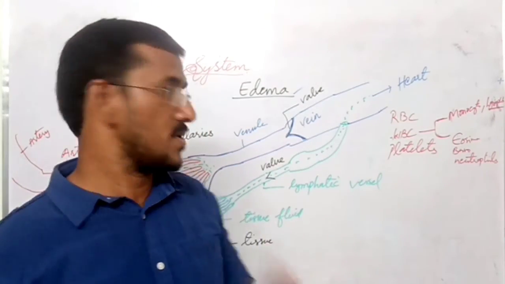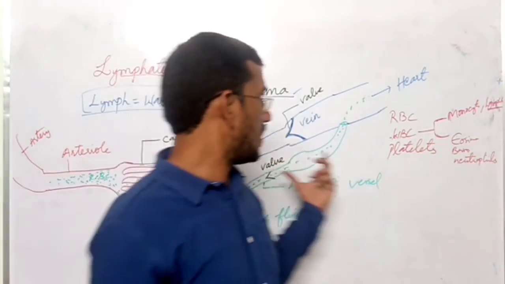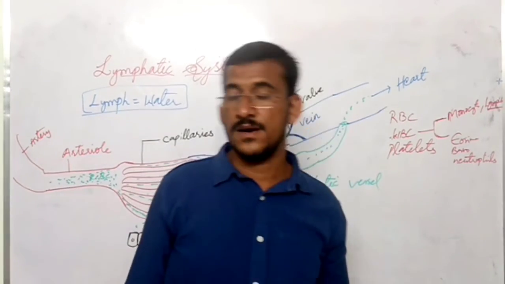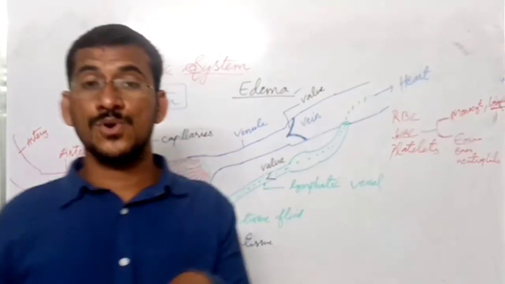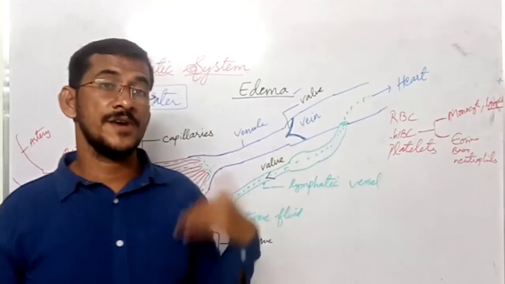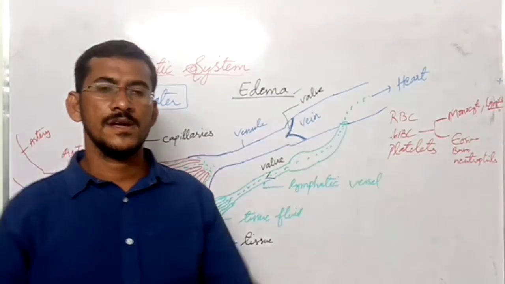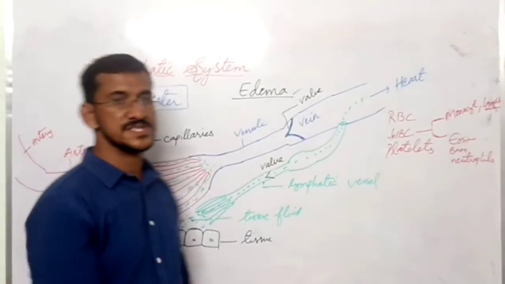That is very important. In an artery it is not required because arteries originate from the heart, the aorta originates from the heart. So directly with high pressure from the heart, blood flows into the artery. So automatically blood flows throughout the body because of the high pressure present in the artery.